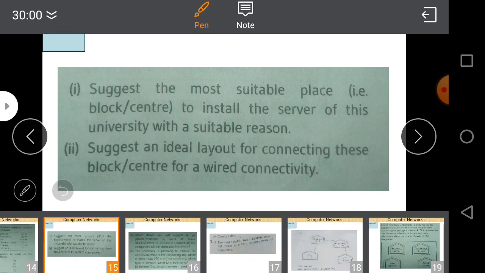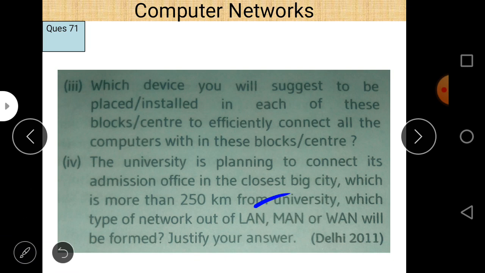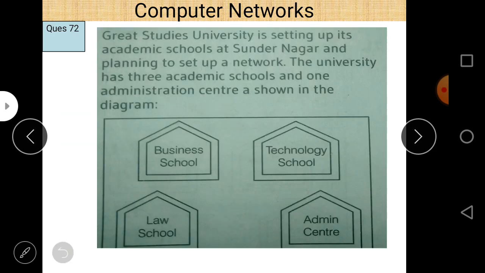So for LAN distance, we use LAN within a building, we use MAN to connect a metropolitan city, and we use WAN, a wide area network. And here, according to the question, the university wants to connect its admission office in the closest big city, which is more than 250 kilometers away. Which type of network, LAN, MAN or WAN, will be formed? Justify your answer. So WAN will be formed because the distance is much higher than that of a MAN, 250 kilometers. So in this case, WAN will be preferred.